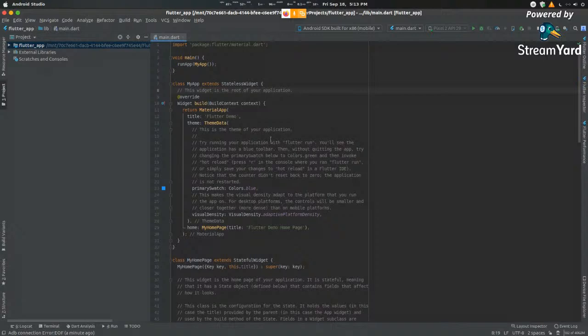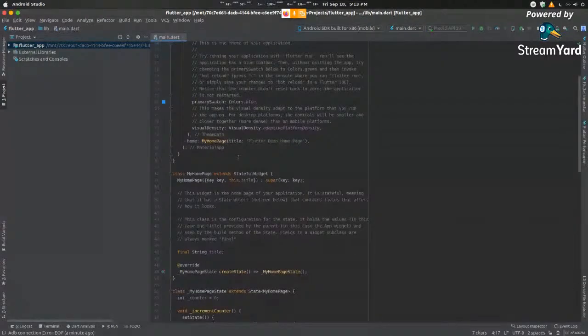So now, in any Flutter application, the main starting point, the code that triggers your entire application is these three lines here, the void main function. As it is in any other programming language, let's take Java, for example. You have a public static void main class, right? So this is the equivalent to that. Every single application starts off here. If you want to run a different app or a different screen, you change this over here. So this MyApp becomes whatever you want it to be. In the default application, it's MyApp because this is how the entire page is defined.